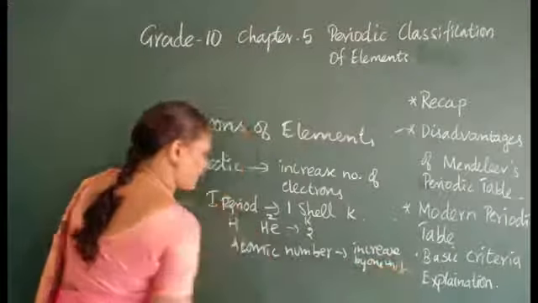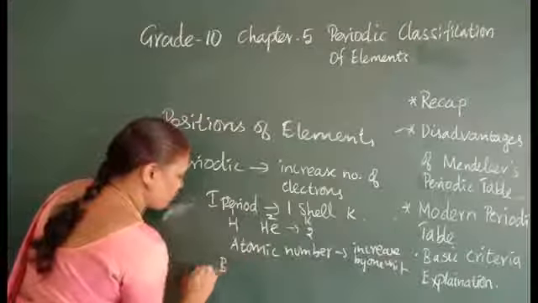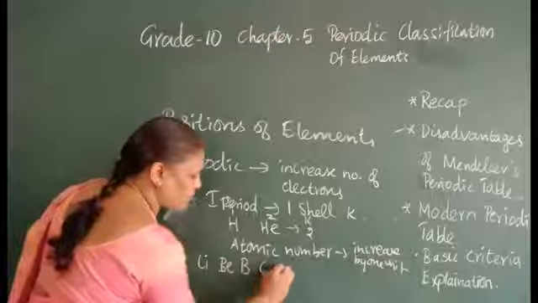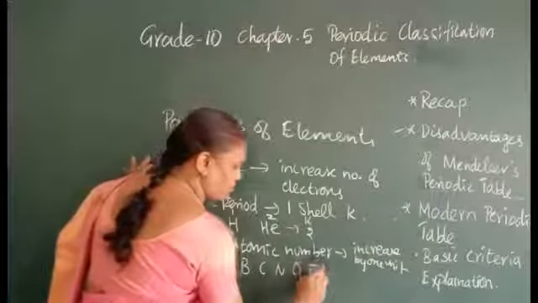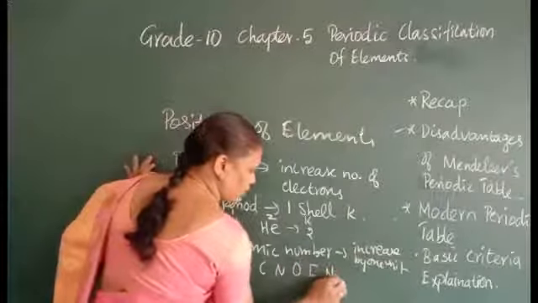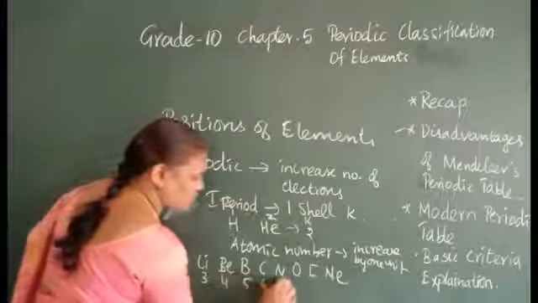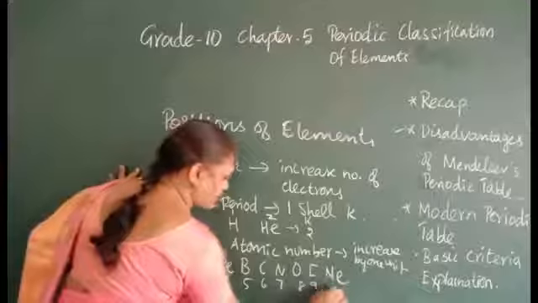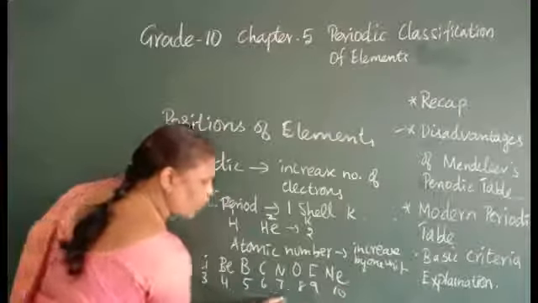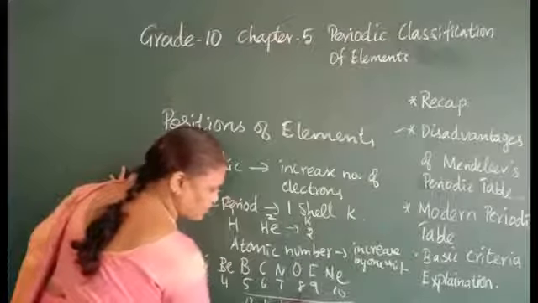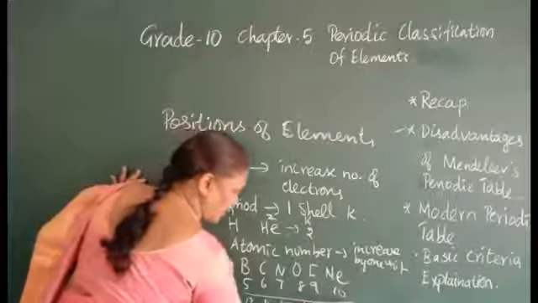For example, I have given now: lithium, beryllium, boron, carbon, nitrogen, oxygen, fluorine, neon. So atomic numbers 3, 4, 5, 6, 7, 8, 9, 10. From this onwards they will be in the 13th group, 14, 15, 16, 17, 18th group.